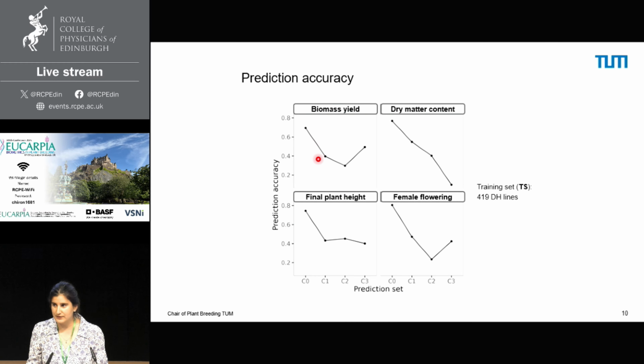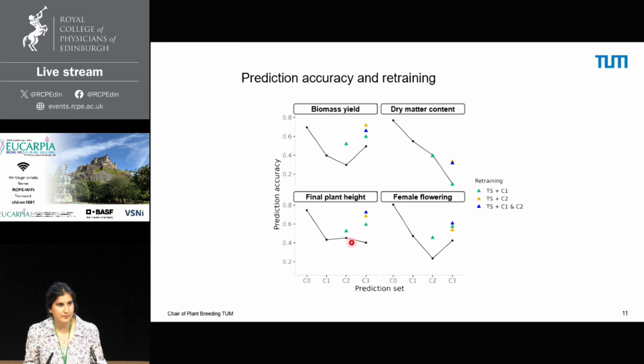This is so for all traits. For the trait that is not under selection, we see a steady decrease across all selection cycles. And for the traits under selection, we see a different pattern. Here prediction accuracy decreases until cycle 2 and then increases again in cycle 3, or decreases only after the first selection step and then remains constant.